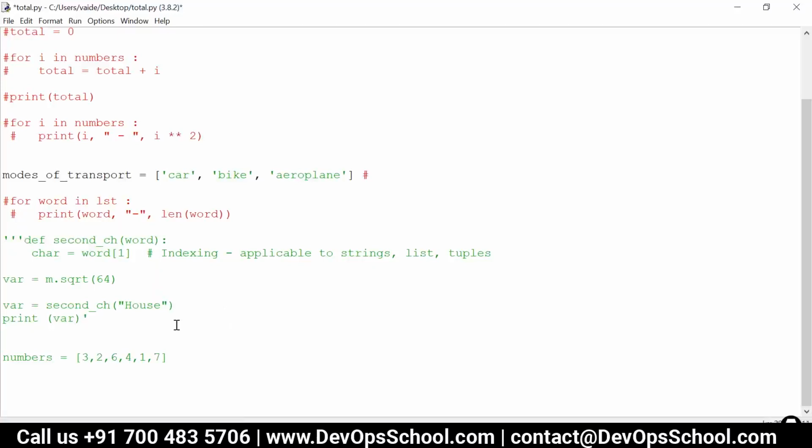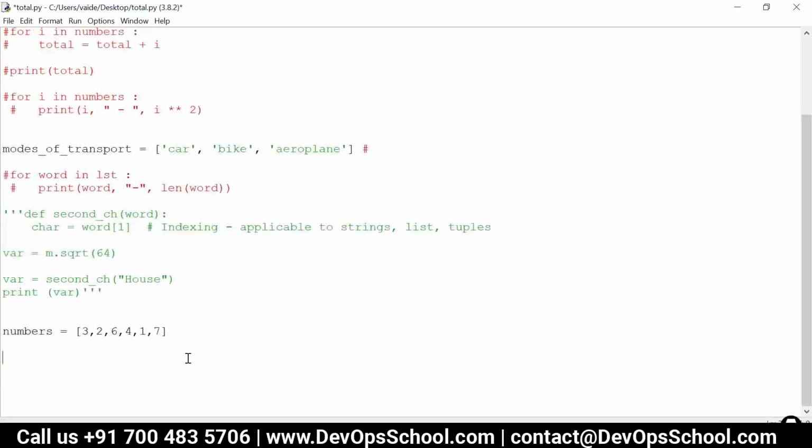Three single quotes make a multi-line comment, so you can comment multiple lines in just one go. Here I have a list, and from this list I want to generate a new list that is going to contain the squares. The same logic which we applied here, but instead of printing, we are going to store those values in a new list. For that we have multiple ways.